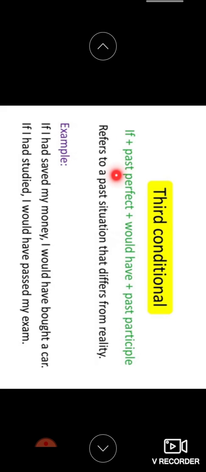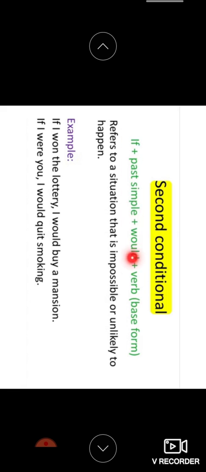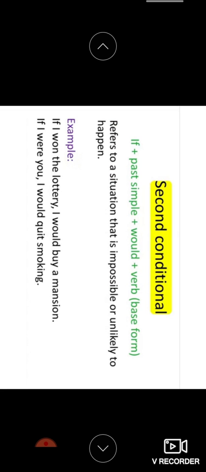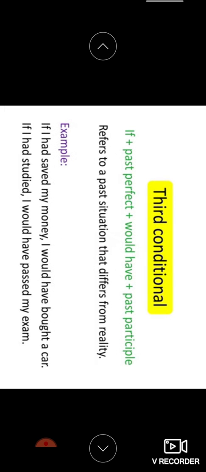You just have to remember these green colored conditions that I have given. We call them structures, right? For the second conditional, what is the structure you have to remember? What is the first conditional structure you have to remember? If you do this, it will be helpful for you to remember. So the third conditional is if plus past perfect plus would have plus past participle.